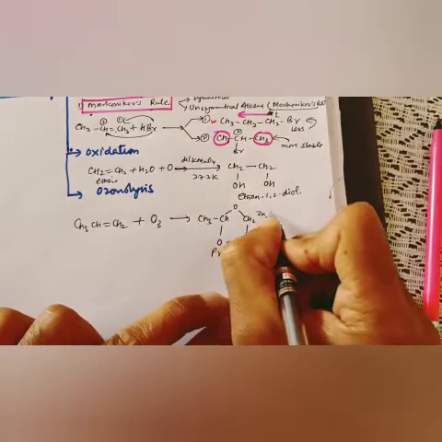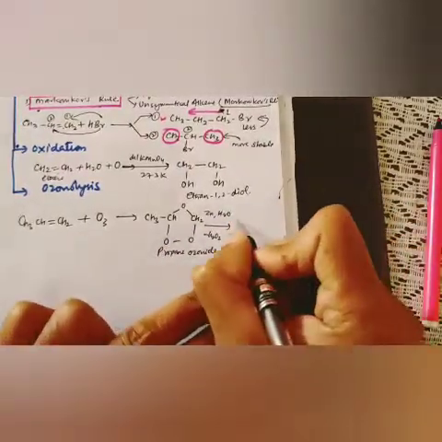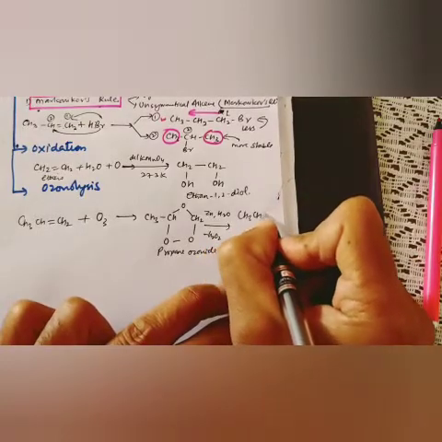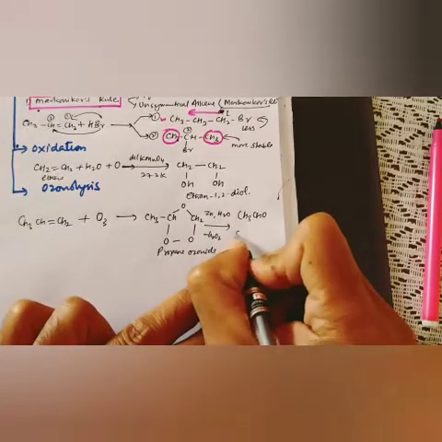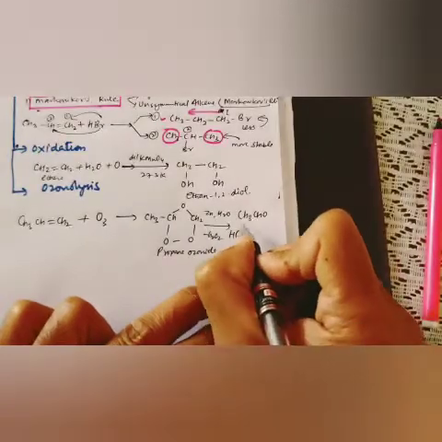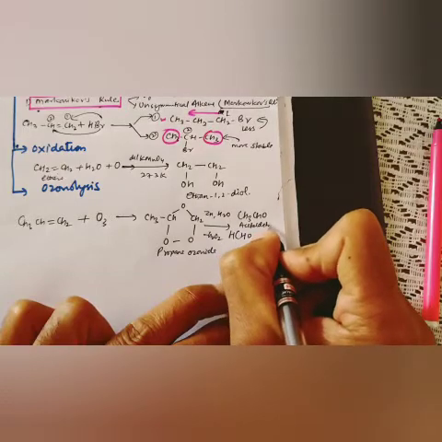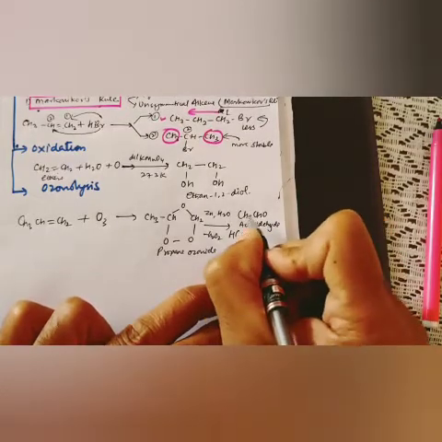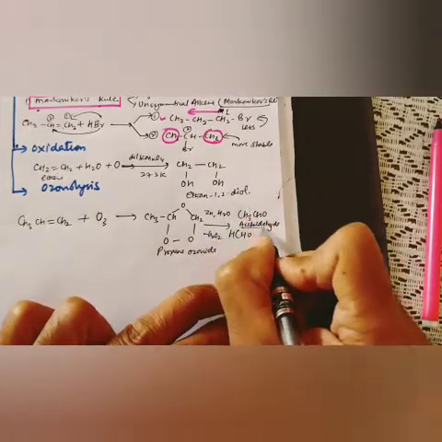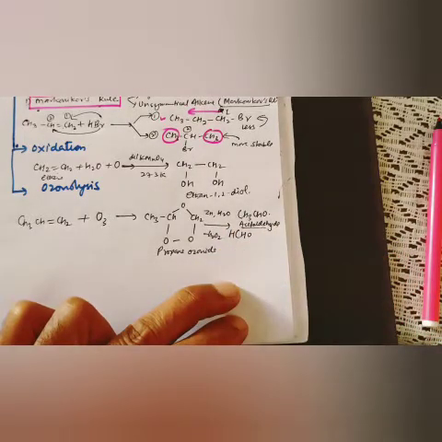Then in the presence of zinc and H2O, and it will release hydrogen peroxide, converting into CH3CHO aldehyde and HCHO formaldehyde. It means that it will change it into acetaldehyde. Don't get confused about acetaldehyde, son, it is ethanal. Acetaldehyde is ethanal, the aldehyde group on a 2-carbon chain, okay?